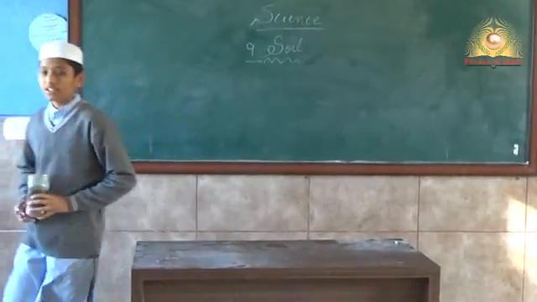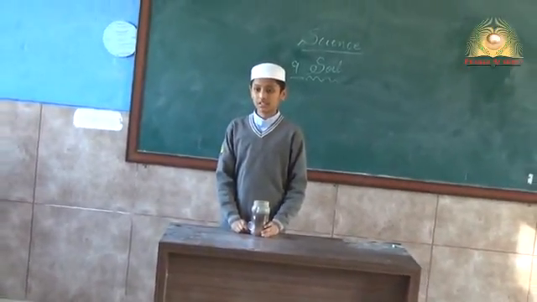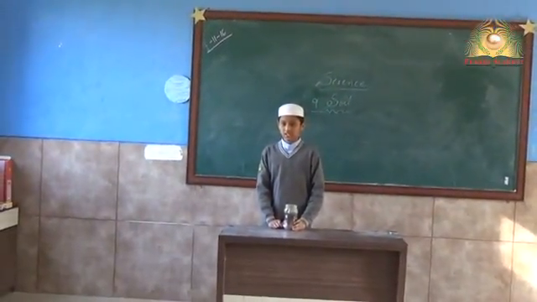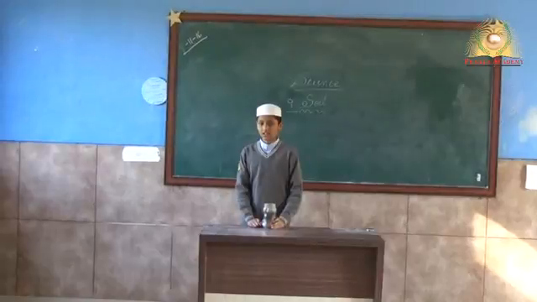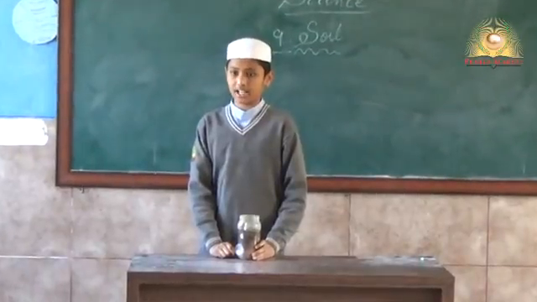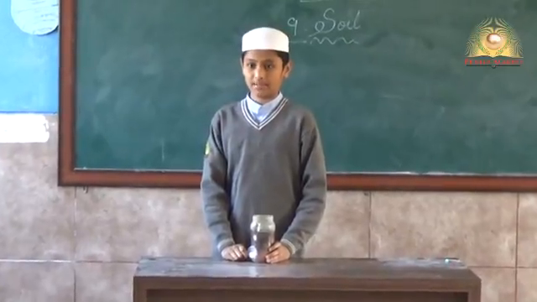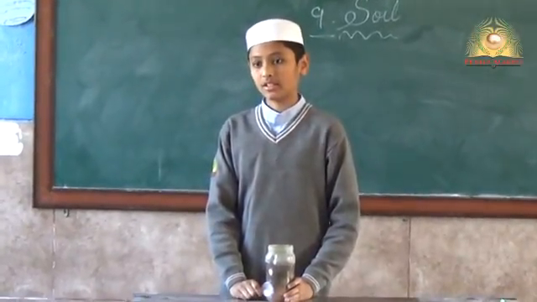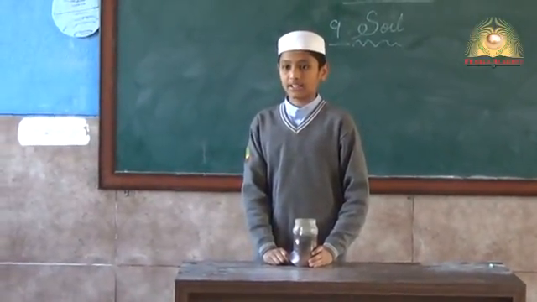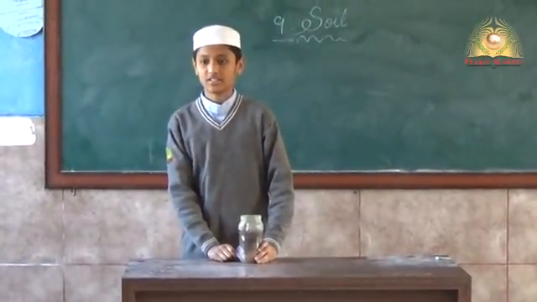Jazakallah. Wait, I want to ask some questions. What is humus? Humus is dead remains of plants and animals. And clay soil is used by potters. Why do they use clay soil? Because clay soil becomes hard when we put water and after some time it becomes hard, and when we burn that soil it becomes very hard and we can use it as a pot. What is the main content of clay soil due to which potters use it? Because it contains very fine particles and it doesn't contain much air. Okay, good.